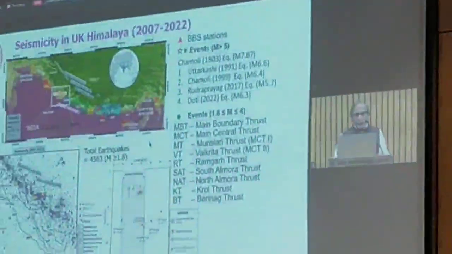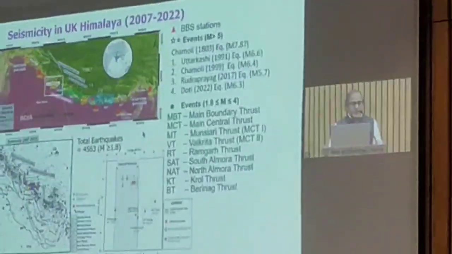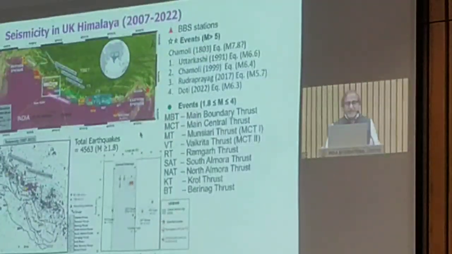So we can understand that the nature and geometry of the MHT as well as the presence of fluid play a very important role in seismogenesis in the Himalayan arc. In this region there was the 1999 Chamoli earthquake, but we haven't seen any great or major earthquake. But if we look at the study by the Wadia Institute of Himalayan Geology from 2007 to 2022 in the Kumaon Garhwal Himalayan region, we can see that 4,563 earthquakes with magnitude more than 1.5 have taken place.